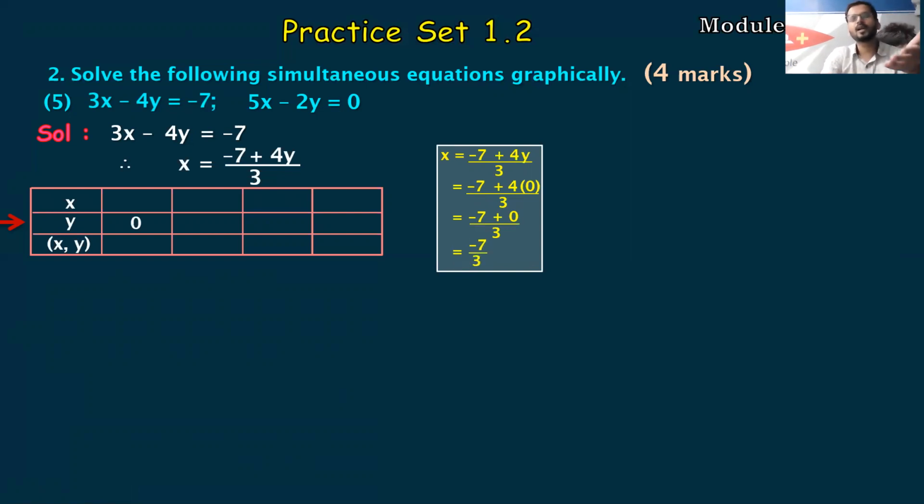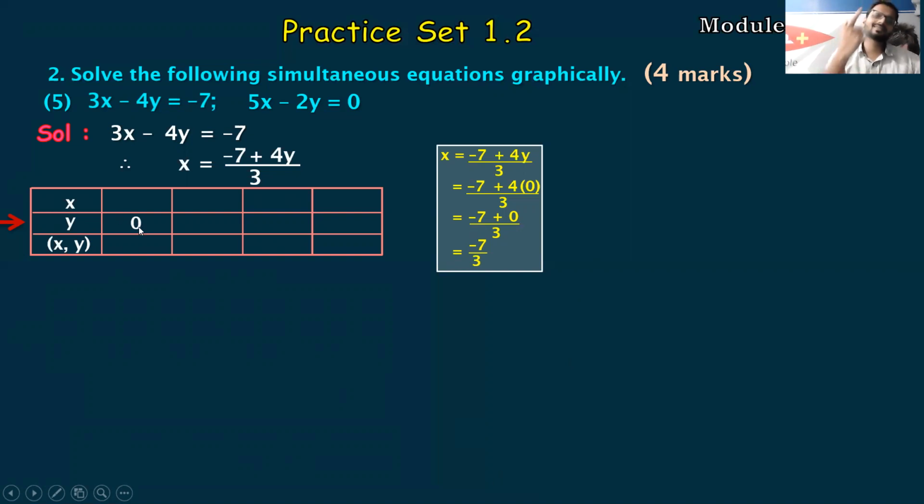So basically we are getting a number, it is not an integer. We are getting numerator upon denominator. If you solve this, you will get minus 2.33. So plotting minus 2.33 is a difficult task. I don't want such values. I want a straightforward value in the numerator. Okay? So how to solve this problem? So basically 0 is not the value that we have to assume.